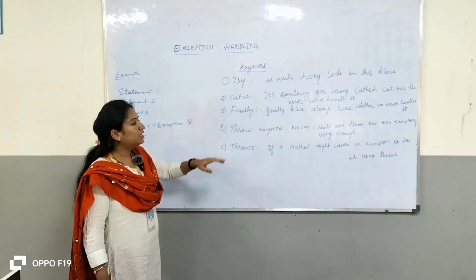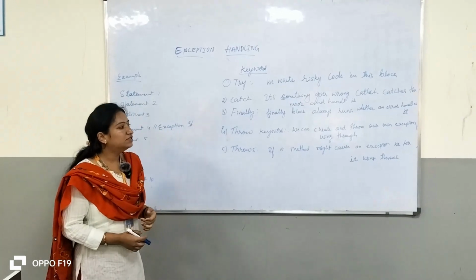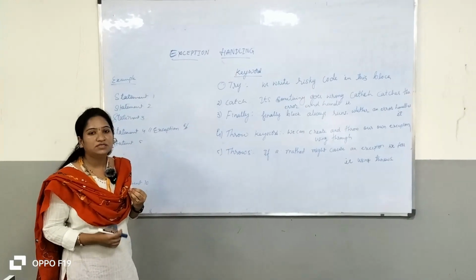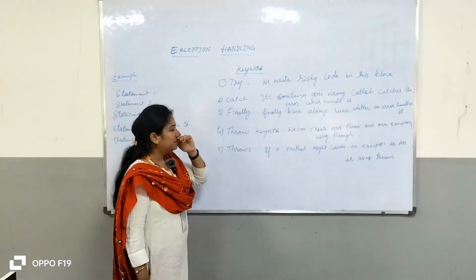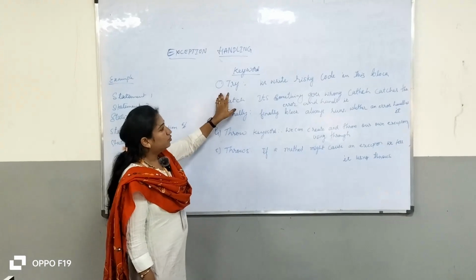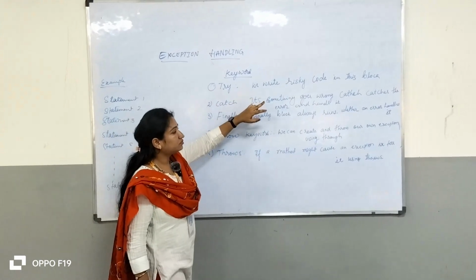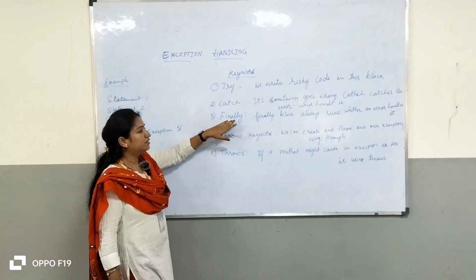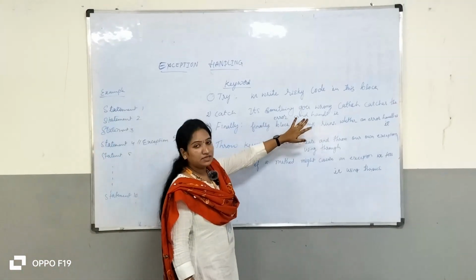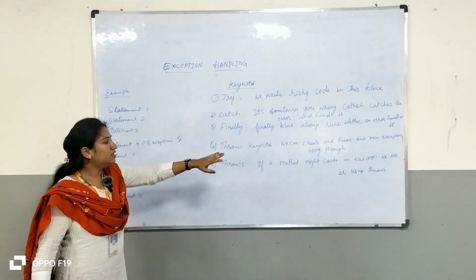The finally block always runs whether the exception is handled or not. It doesn't matter.